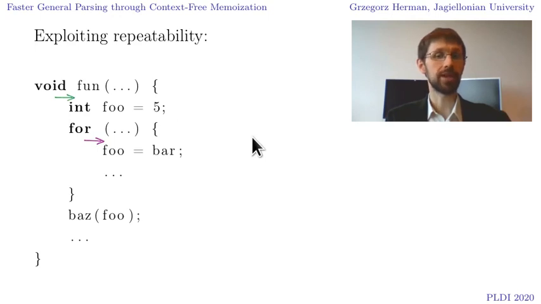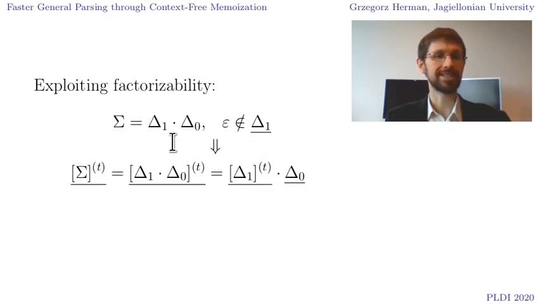To capture such situations more formally, consider a stack language which is factorizable, i.e., which can be expressed as a concatenation of languages of which the first is not nullable. Computing a phase from such a language does not need to look at the second factor. It can be treated as a kind of context to be passed along, but otherwise irrelevant for the computation. The operation on the first factor can be memoized and reused even for a different stack language, as long as it has the same first factor. We call this technique context-free memoization.